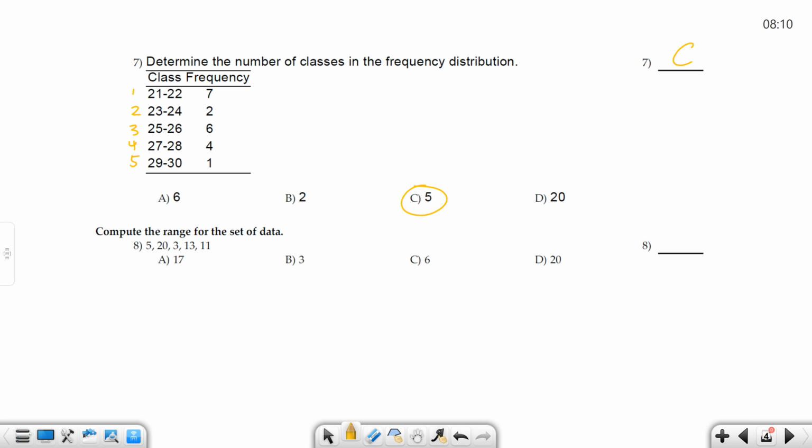So C for number 7. Number 8 is compute the range of the data set. What is the range? It's the largest value minus the what? A max minus min probably would have been an easier way to write that. The largest value is 20, the smallest value is 3, and that indeed is 17, right? 20 minus 3 is 17. They may not be in order, but you just go and find the largest value. 20 is the largest, 3 is the smallest, and you get 17, which is A. So 7C and 8A.